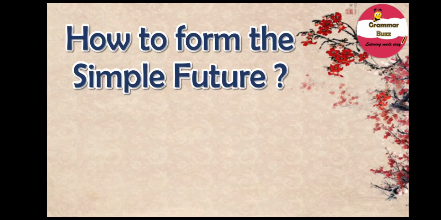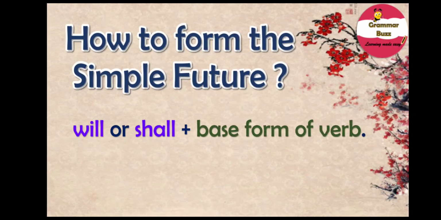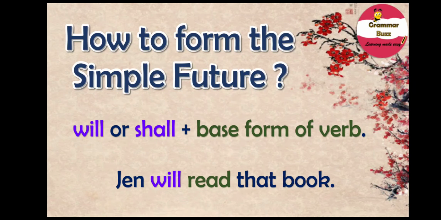Well, you see, it's quite simple. The formula for the simple future is will or shall plus the root form or the base form of the verb. So let's take an example. And the example says, Jen will read that book. In the given sentence, we use will together with the base or the root form of verb read to form a sentence in simple future tense.